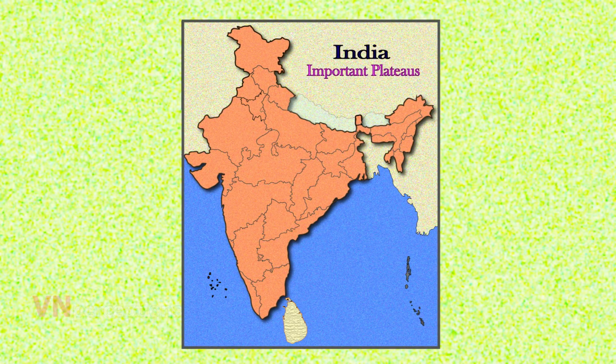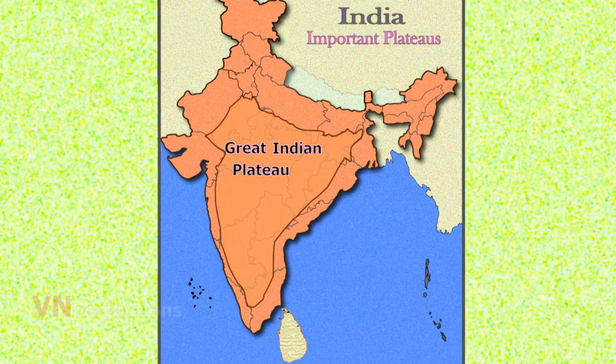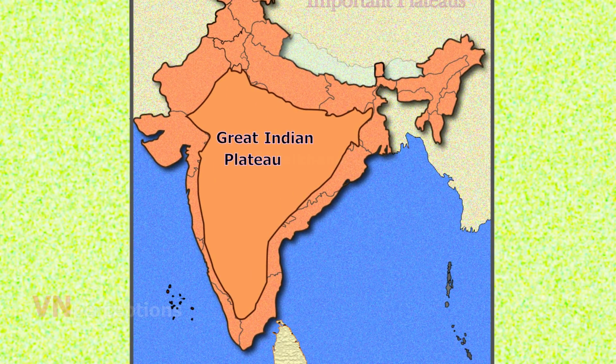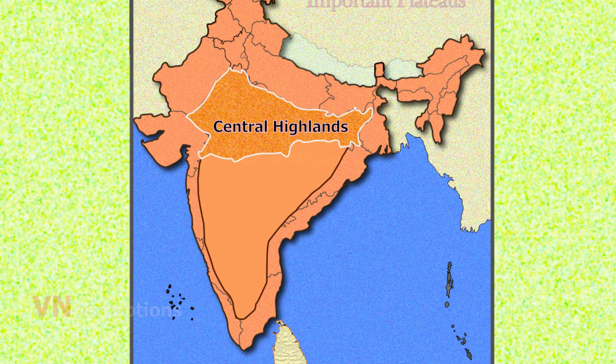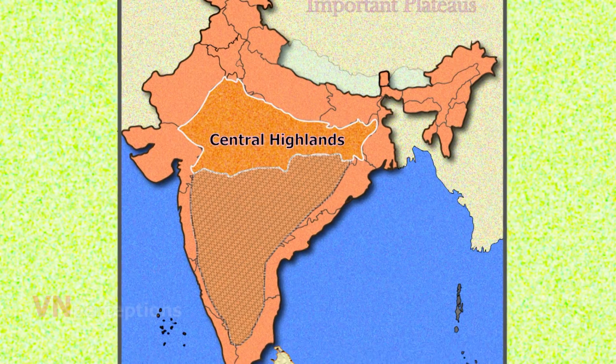In this video, we shall learn about the Great Indian Plateau. The Great Indian Plateau is the largest physical division of India. It can be divided into Central Highlands and the Deccan Plateau.